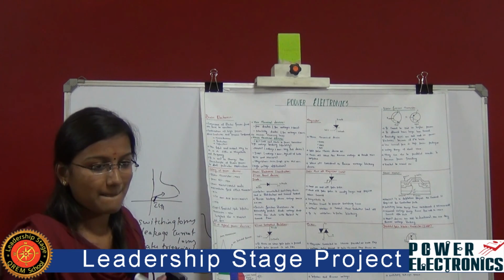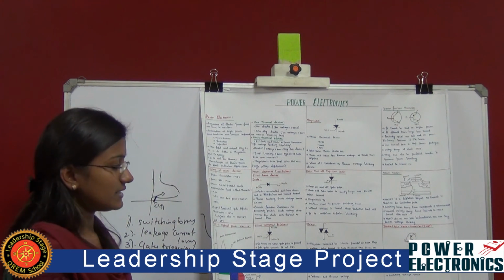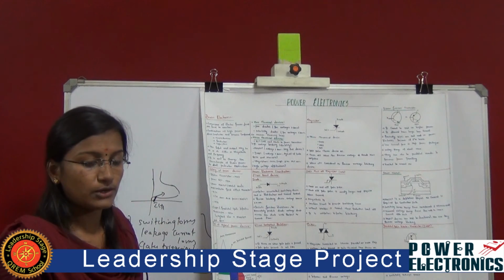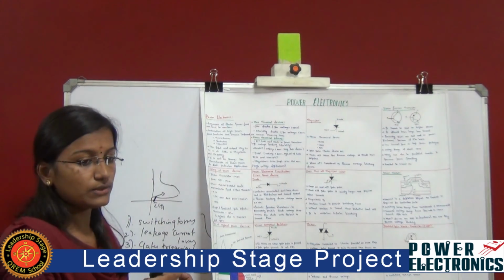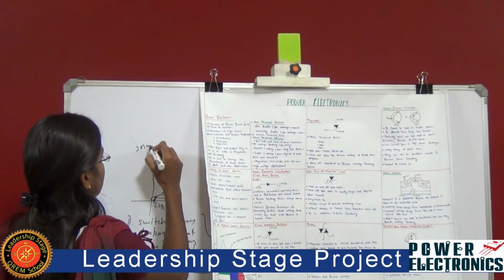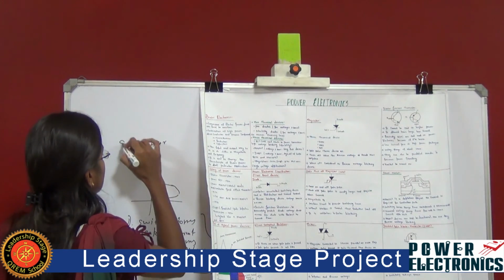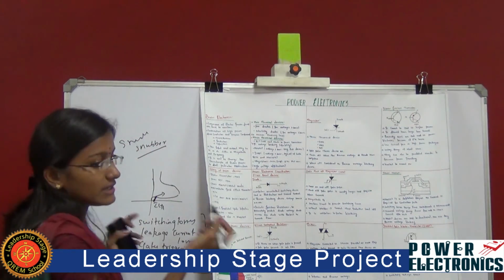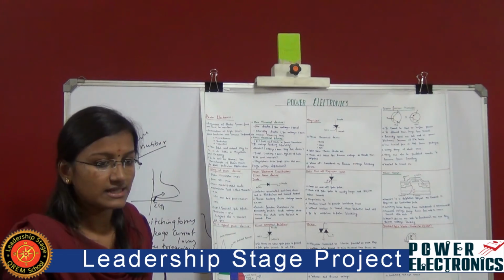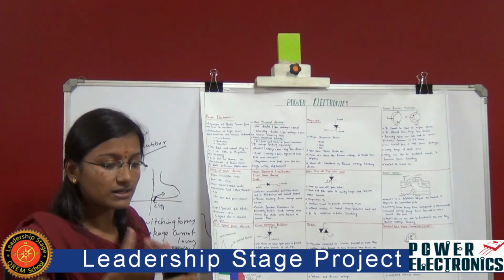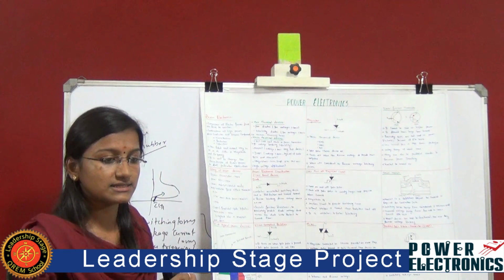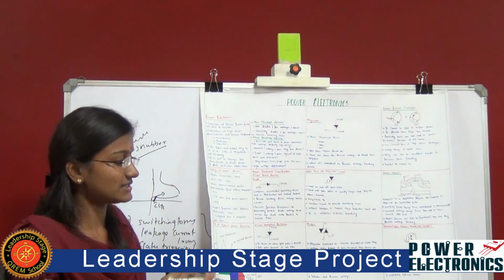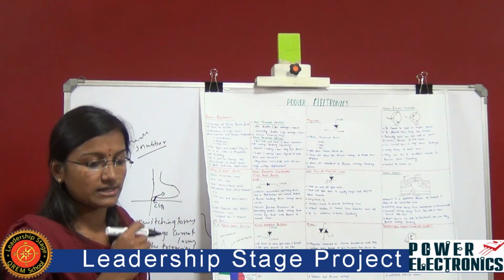Why is IGBT popular nowadays? Because an IGBT consumes very low power and the heat requirement is also very low, and here we use a small snubber circuit. That's why. What is a snubber circuit? A snubber circuit is used for protection, and it also eliminates voltage as well as current peaks. That's why we use this snubber circuit in the IGBT.